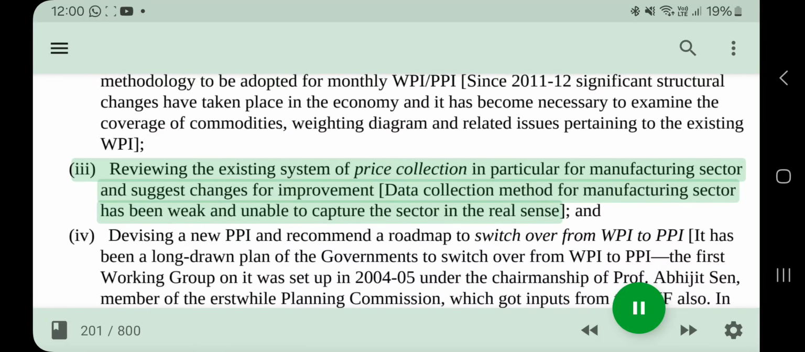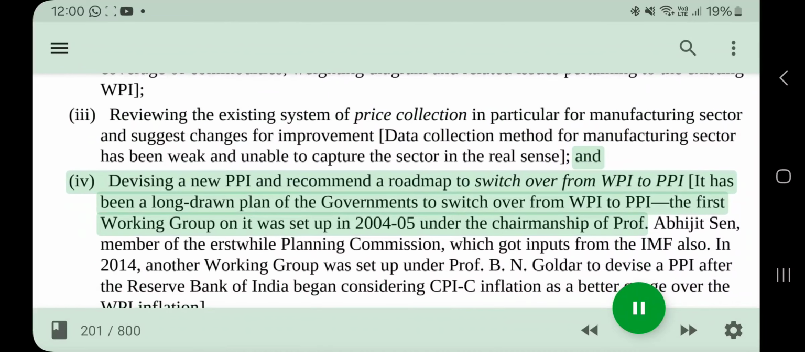E. Reviewing the existing system of price collection, in particular for the manufacturing sector, and suggesting changes for improvement. Data collection method for the manufacturing sector has been weak and unable to capture the sector in the real sense. And IV. Devising a new PPI and recommending a roadmap to switch over from WPI to PPI.